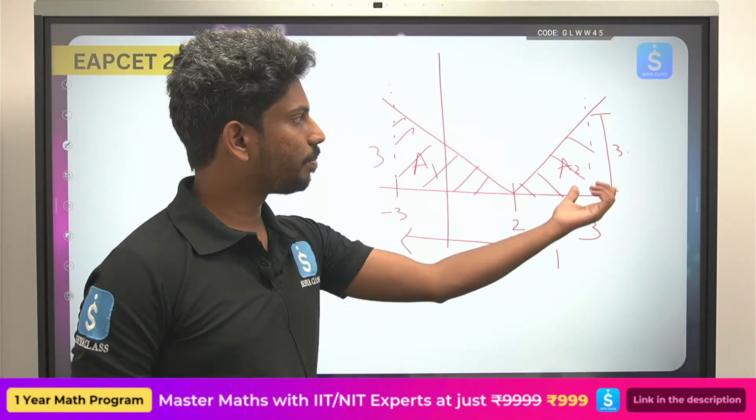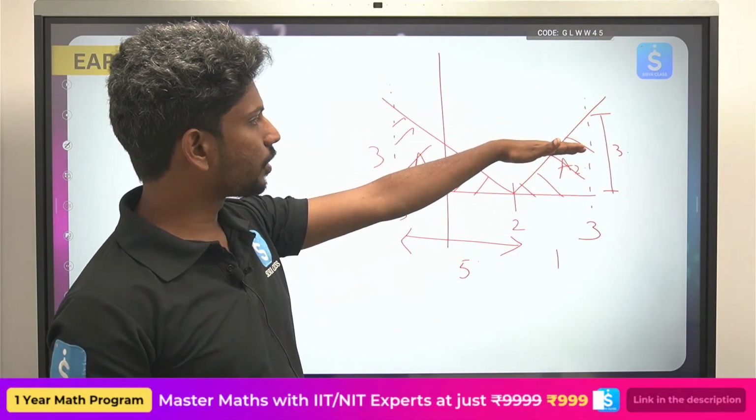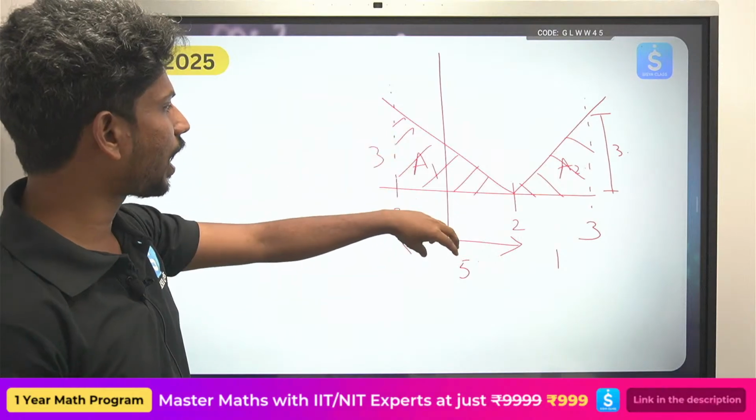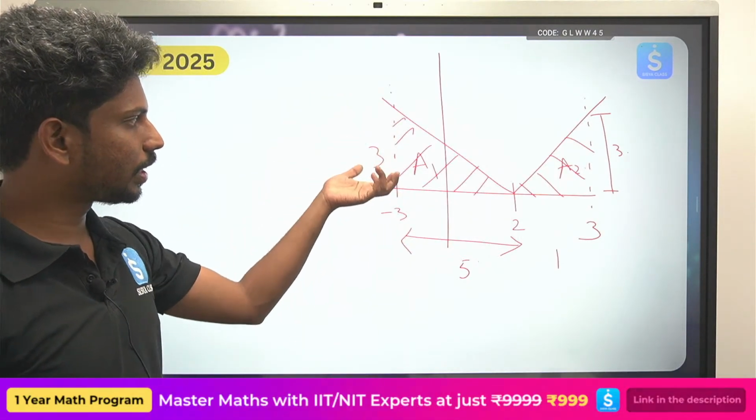So half base into height. Half base into height. So you can just see at x equals to 3 how it will be. You can go with half base into height. You can find it that way also. So any which way the answer will be same.